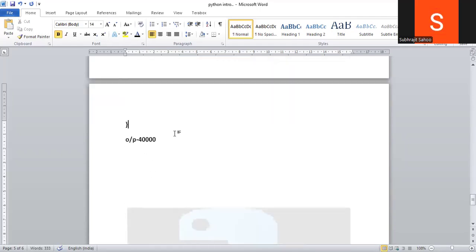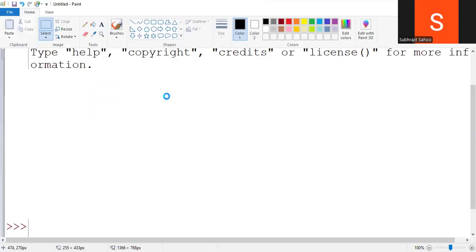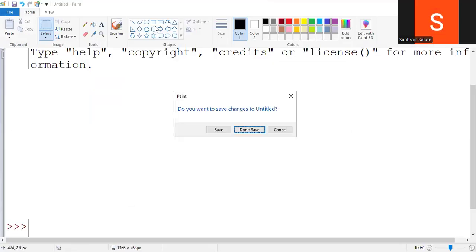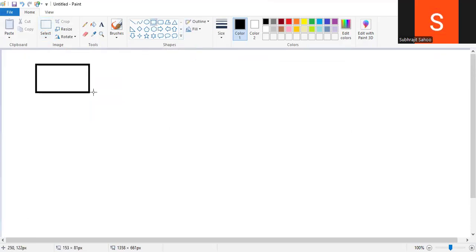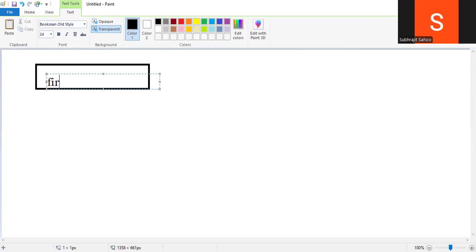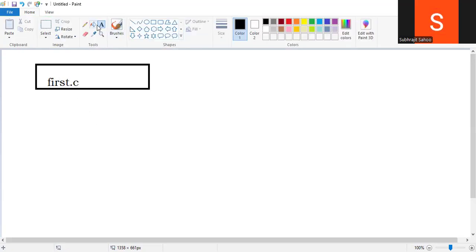One more point about platform dependence: the compiled code of the C language is platform dependent. Sir, what is the meaning of this compiled code? I will tell you. Observe here. In C language, what happened exactly? I will explain through the block diagram. Suppose I have written the program and saved it by the name first dot C or CPP. After writing the program, I'm pressing Alt F9, which means I'm giving the code for compilation. So the next stage is compilation.